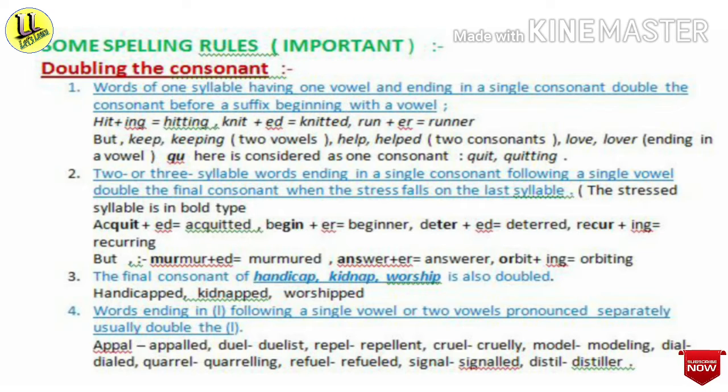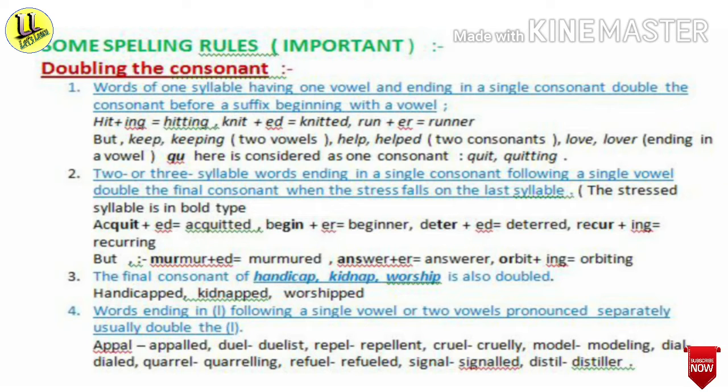You can easily see: acquit, A-C-Q-U-I-T, acquit plus E-D, that is acquitted. Begin, B-E-G-I-N, begin plus E-R, that is beginner, B-E-G-I-N-N-E-R. Just like deter, D-E-T-E-R plus E-D, deterred. Like recur, R-E-C-U-R plus I-N-G, that is recurring.